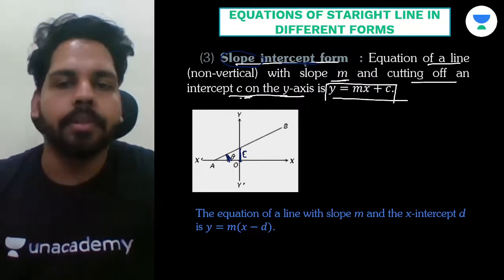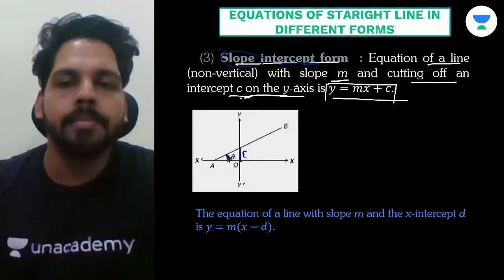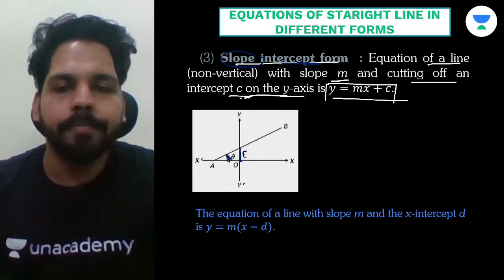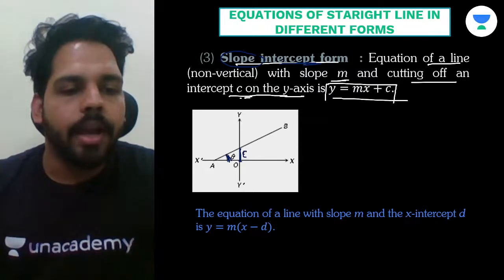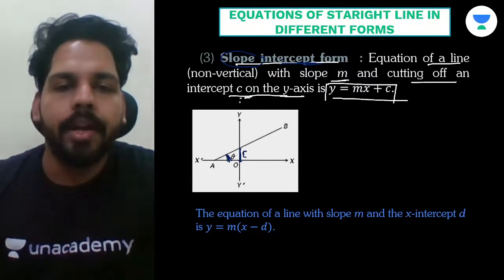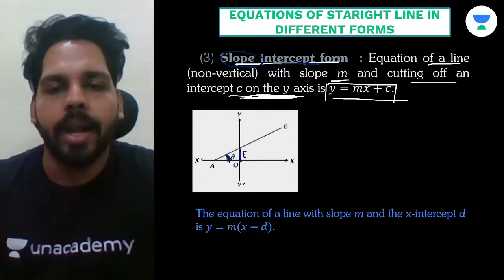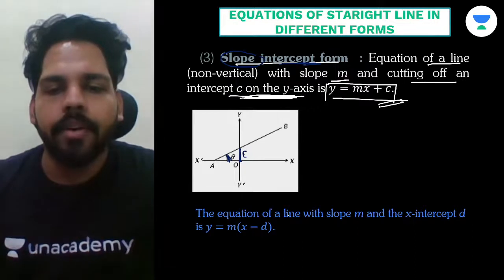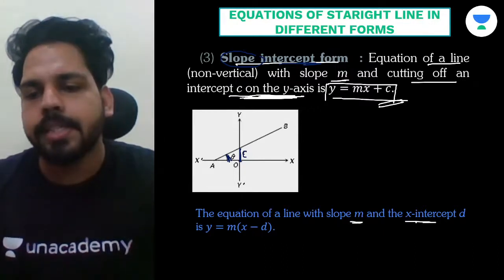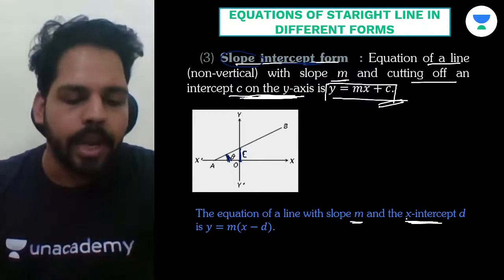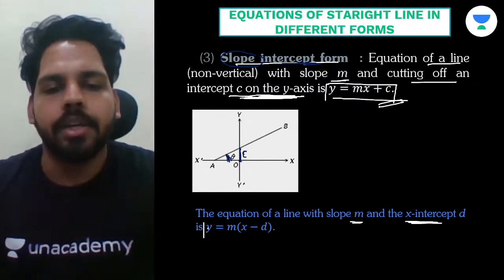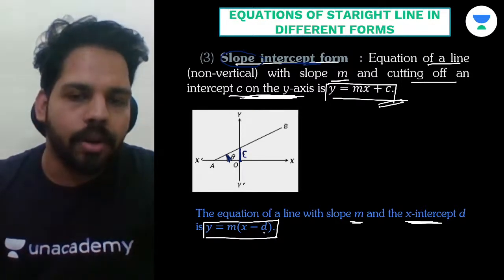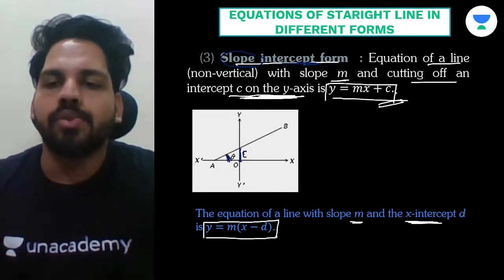having some intercept, right, which is having some intercept on the x-axis or maybe on y-axis. So we are having one of the conditions over here, as if it is having a slope intercept on y-axis. If it is having an intercept on y-axis, then we are having the equation as y is equals to mx plus c. Or just suppose the line is having slope m with the x intercept, that means it is having an intercept on x-axis. In that condition, we are having the equation like y is equals to mx minus d, where d is showing the intercept, okay, and here c is showing the intercept.